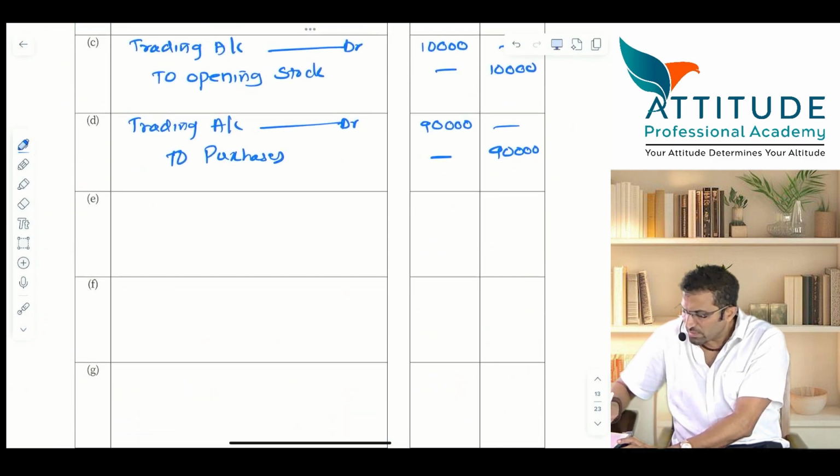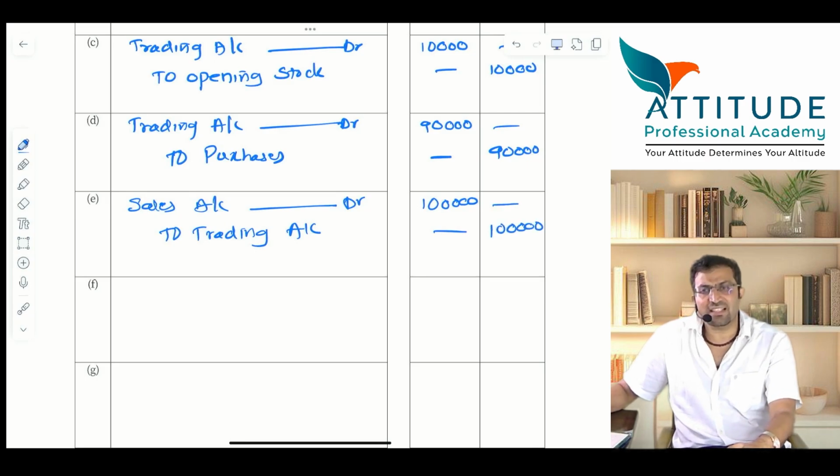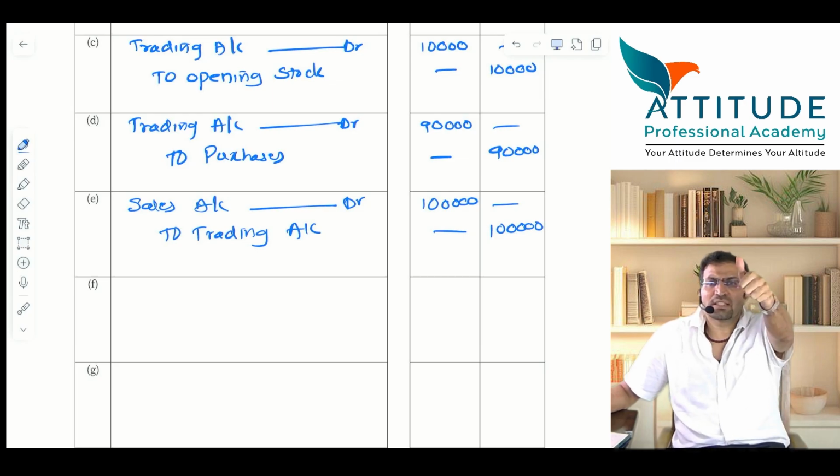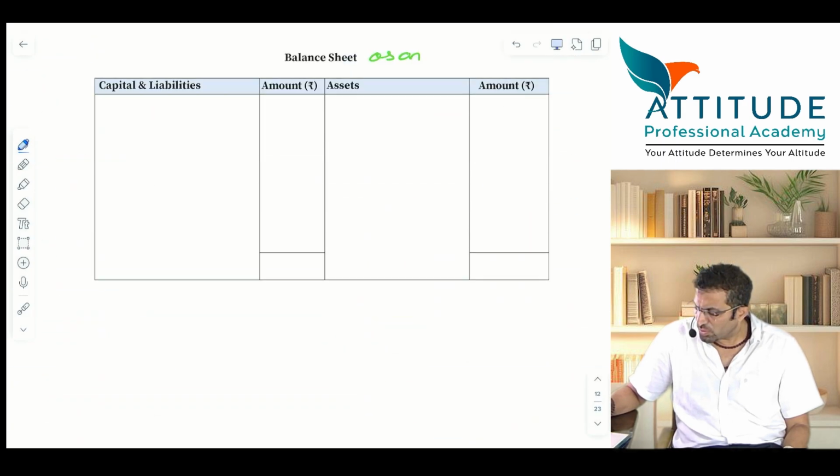Sales account debit. Very good. Sales account debit to trading, because these are trading items. How much should I write here? 1 lakh 10 or 1 lakh? Why 1 lakh? Because sales return are adjusted with sales. Is that clear? Okay. Now, go to trading account.